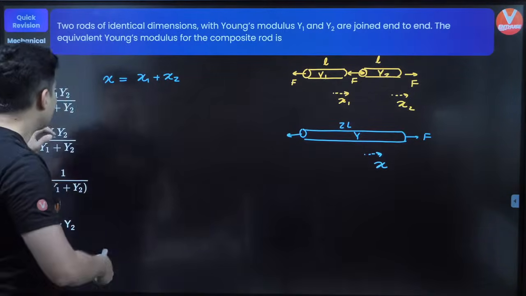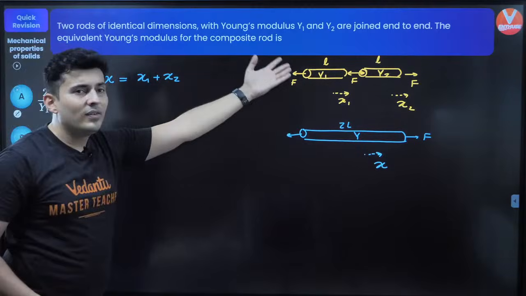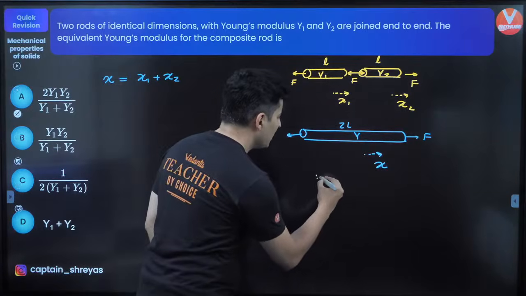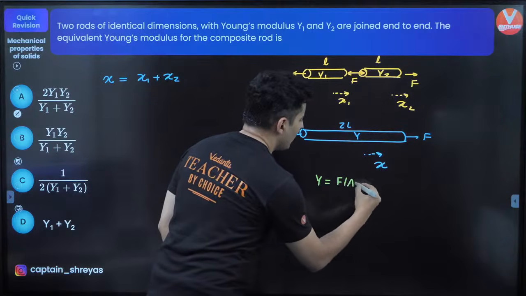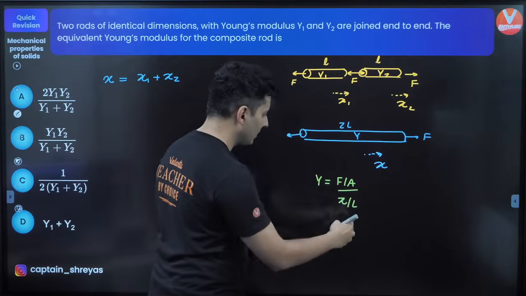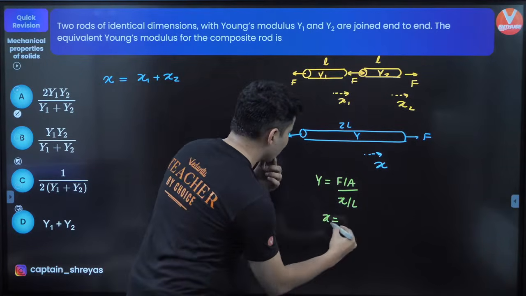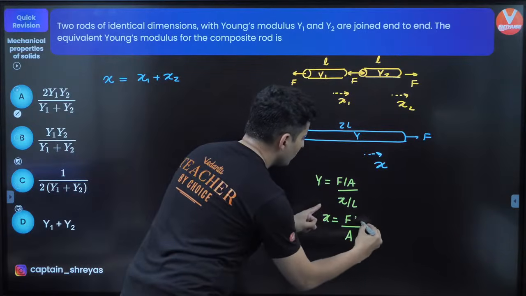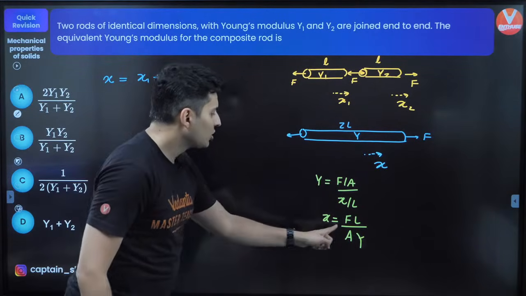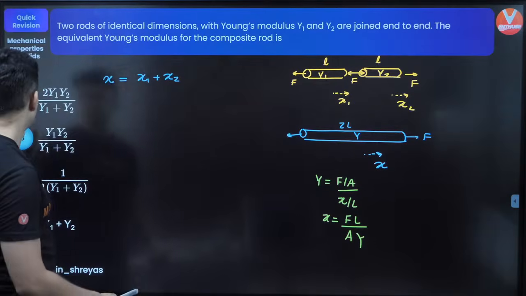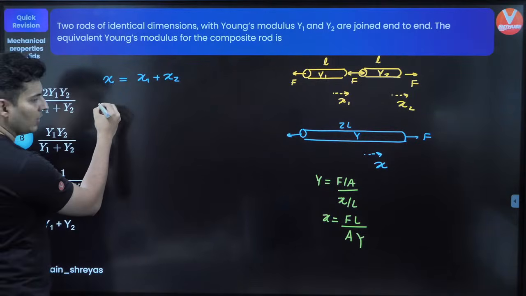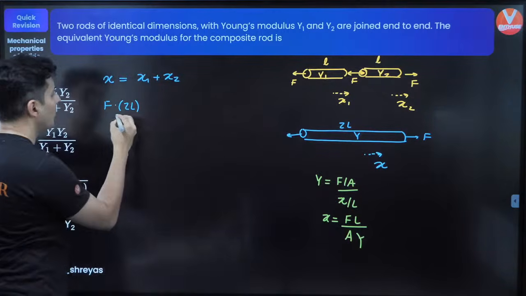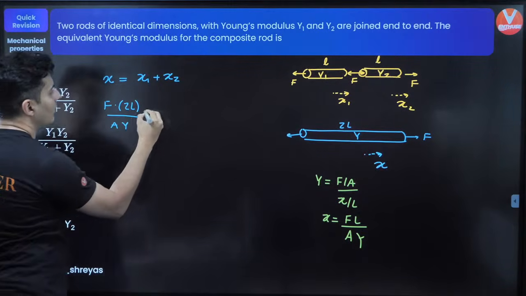Yes, this is important because this is easy. Next, just see how you can replace x with the force and the lengths. Is there a generic formula? Young's modulus is force by area upon change in length upon original length. Rearrange this. x will become force divided by area, length goes on the top, Young's modulus comes over here. So x is FL by AY. Substitute it over here. So x will be equal to force, length will be 2L, do not forget, divided by A into equivalent y.